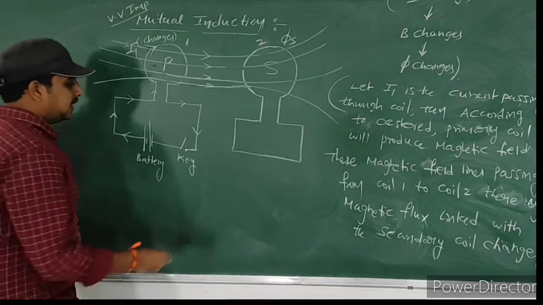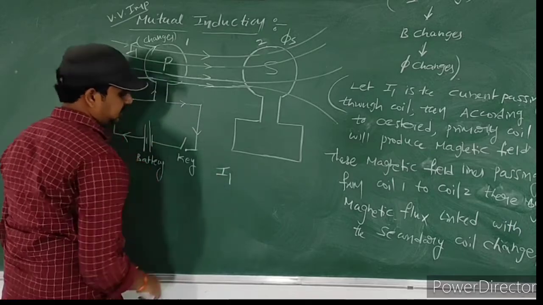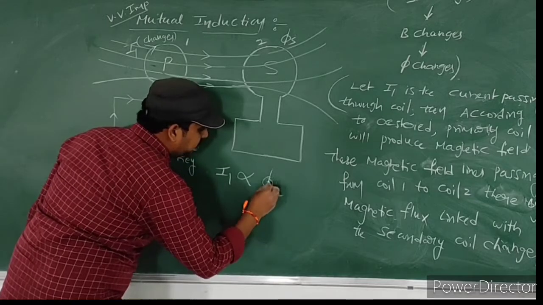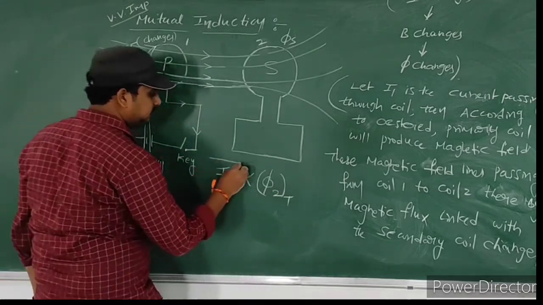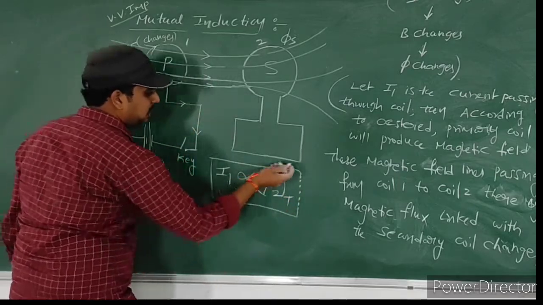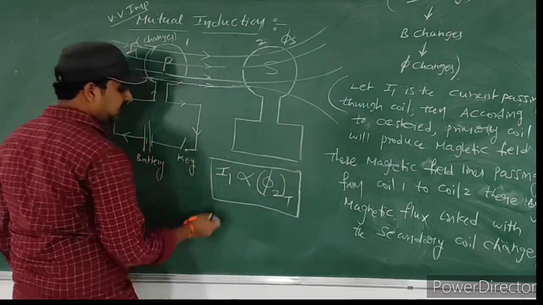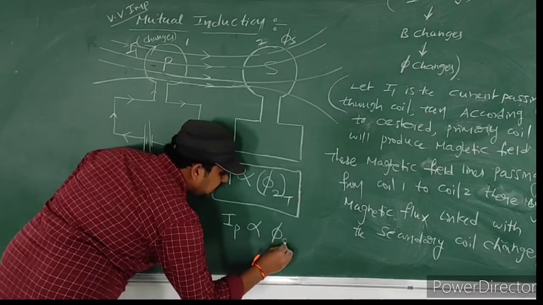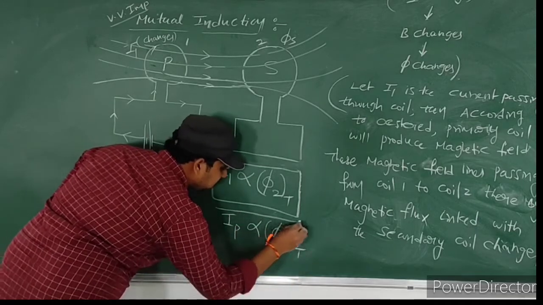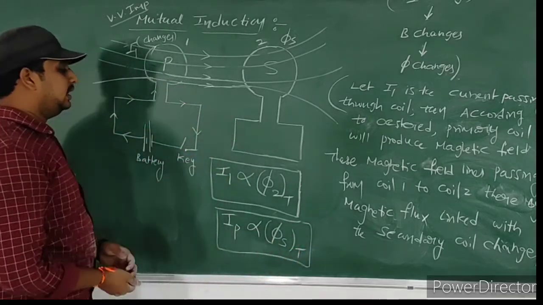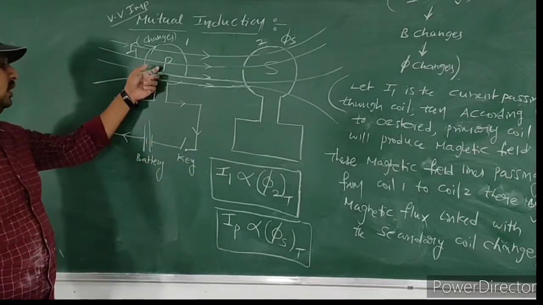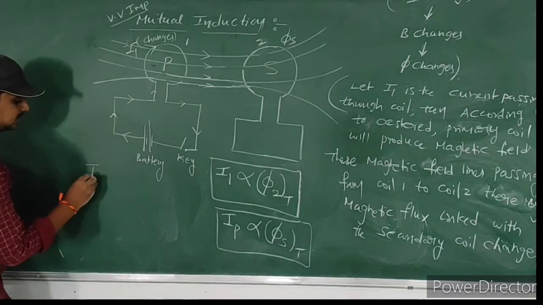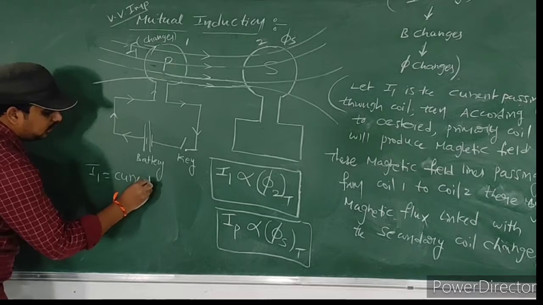That means the current passing through the primary coil is proportional to the total flux linked with the secondary coil. Okay, this is very, very important. We can represent that the current passing through the primary coil is directly proportional to the total flux linked with the secondary coil. Here I1 means the current passing through the primary coil, and phi 2 means the flux linked with the secondary coil.